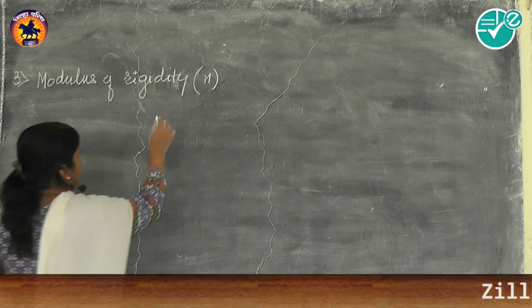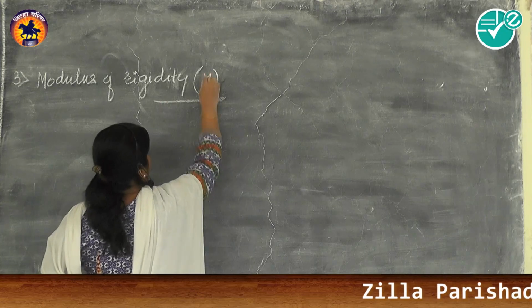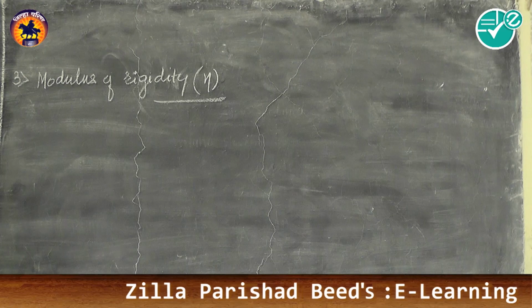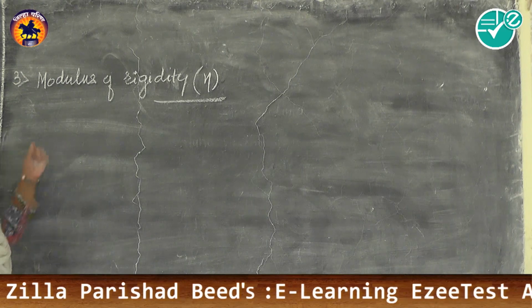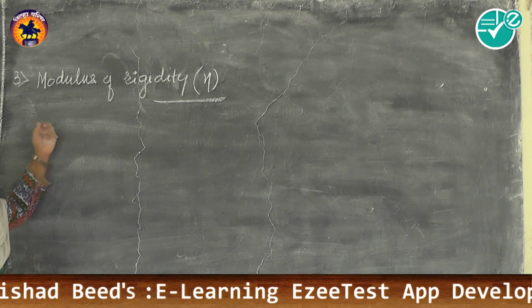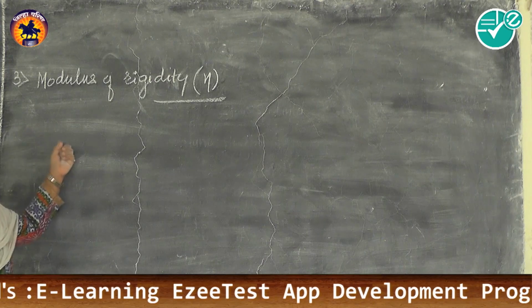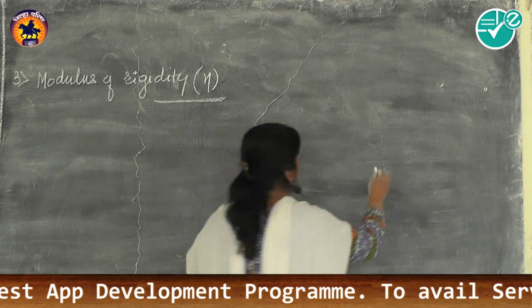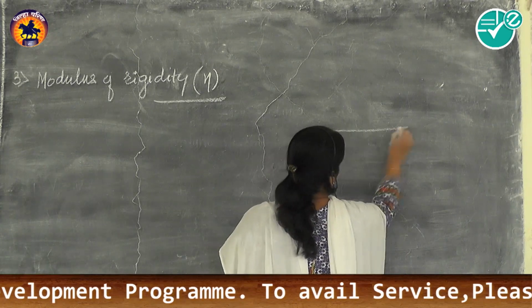So this modulus of rigidity is represented by the symbol eta, and I told you that this is the elastic constant related to change in shape of the material body.